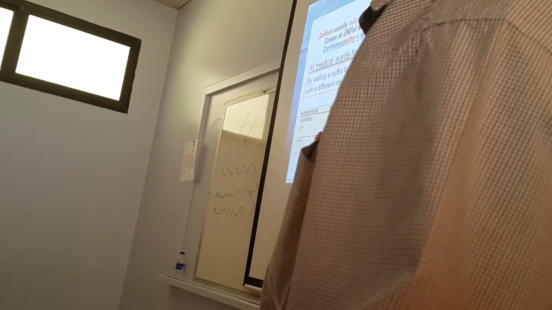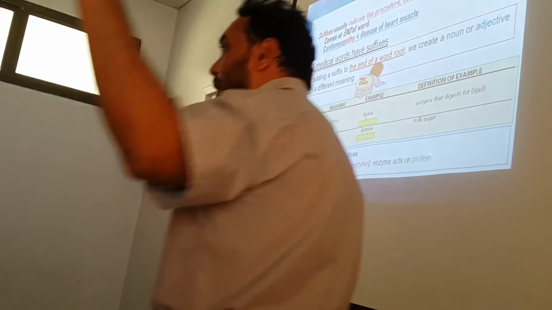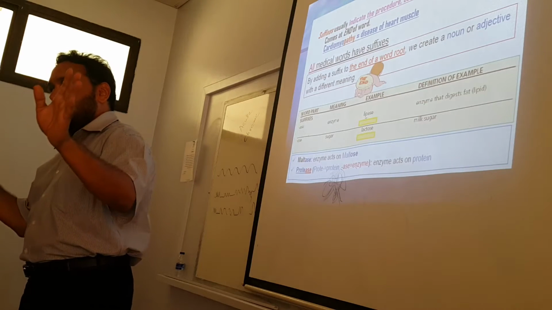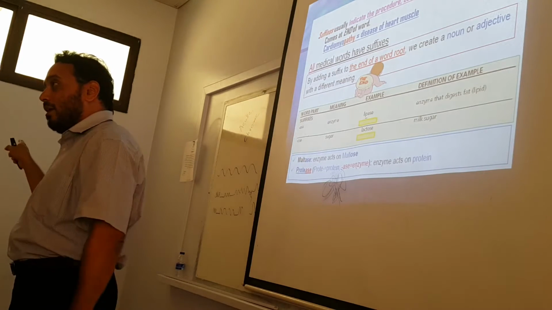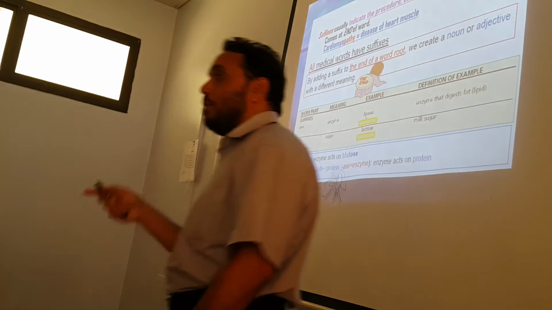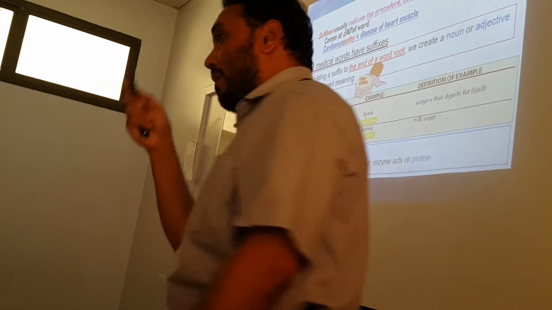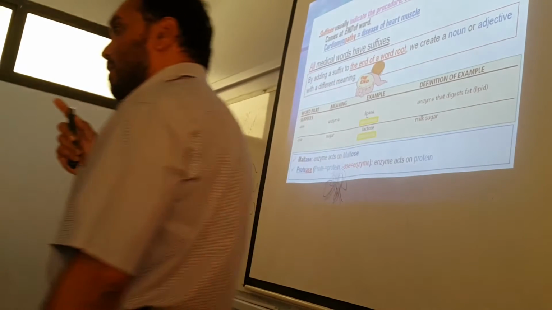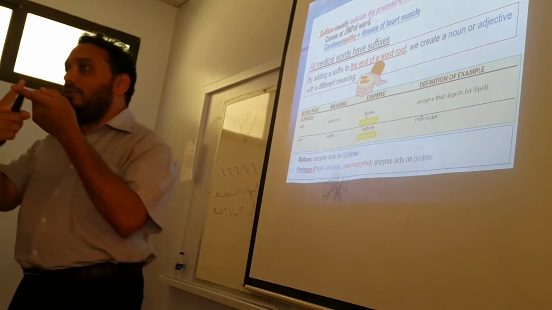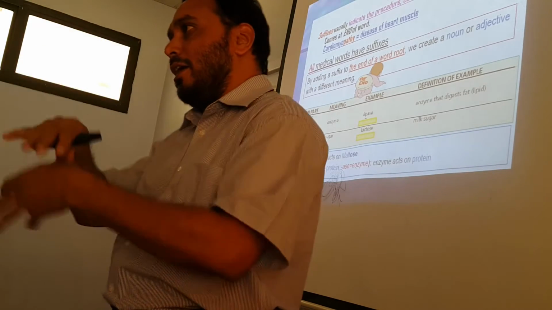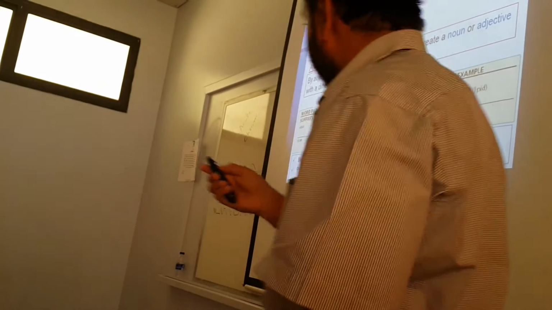By adding a suffix to the end of a word root, we create a noun or adjective with a different meaning. If we go back to the simple word learn, if we add er to it, we change the meaning. It becomes learner. So when we add suffixes to medical terms also, we are changing the meaning of the term. With a prefix, usually, we are not changing the meaning. We are only trying to indicate the location of the organ, or whether it is happening before or after, direction or color, things like that, position, time. But with a suffix, the meaning is usually changed.